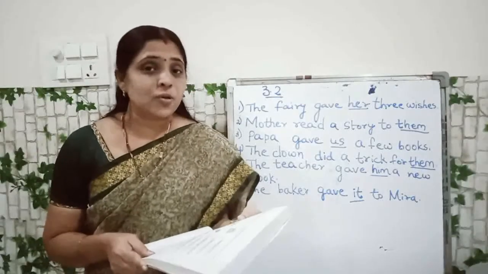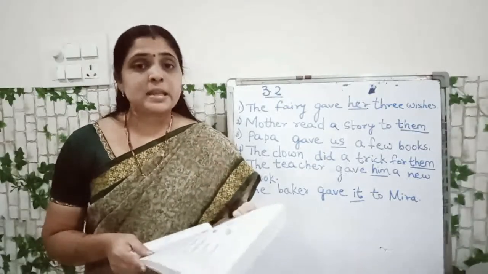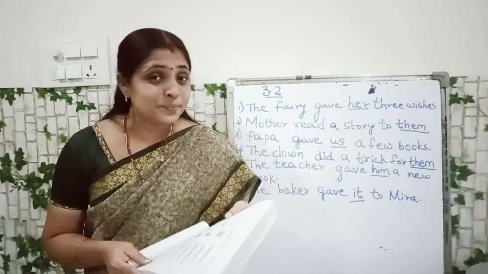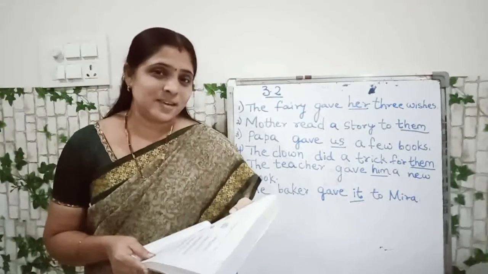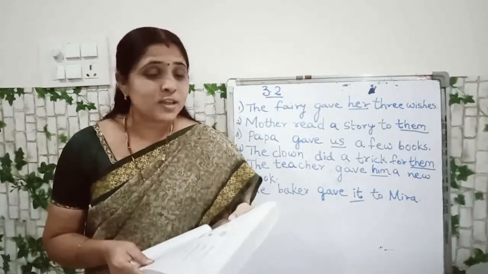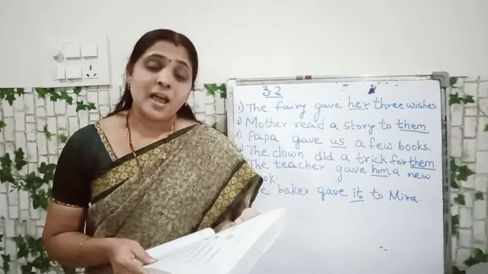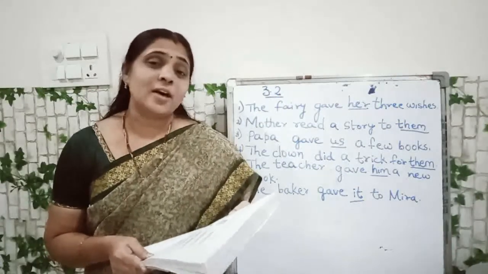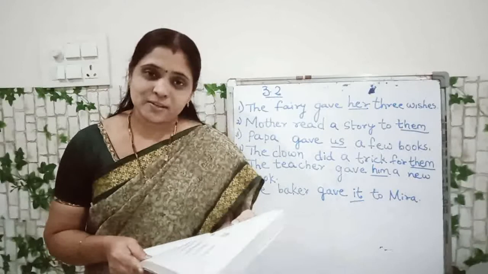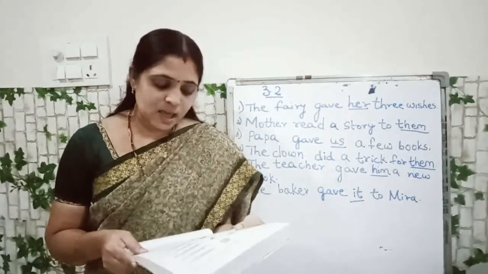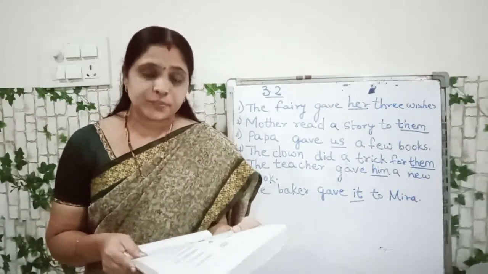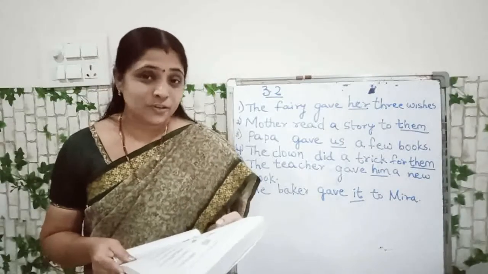He waves to him. He greets him. Who greets him? He is who? Mohit. Yes. In the place of Mohit, we have written he, and in the place of Sahil, we have written him. So Mohit can see Sahil. He waves to him. He greets him. All of you got it?